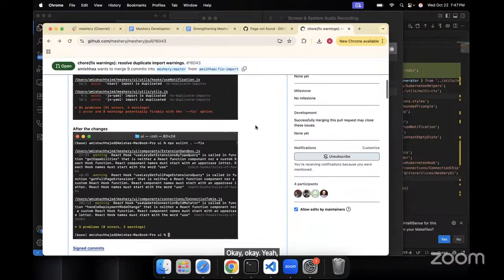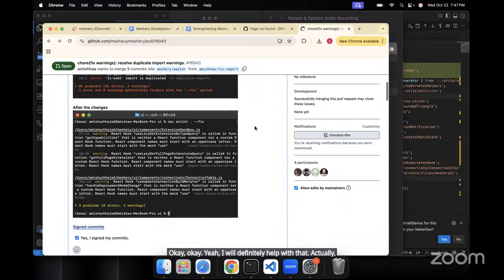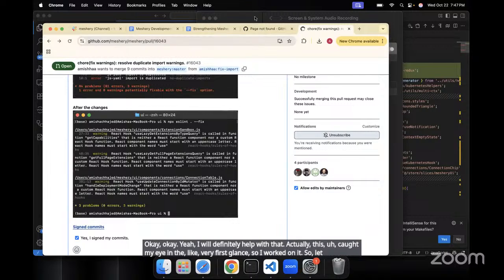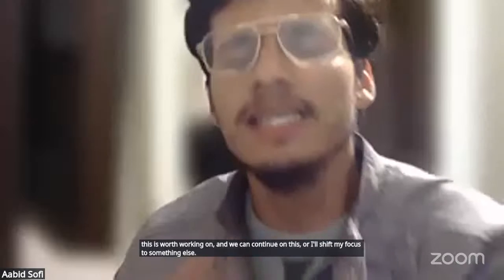Okay, I will definitely help with that. Actually, this caught my eye at the very first glance, so I worked on it. Let me know if this is worth working on and we can continue on this, or I'll shift my focus to something else. Yeah, in general, this is good.